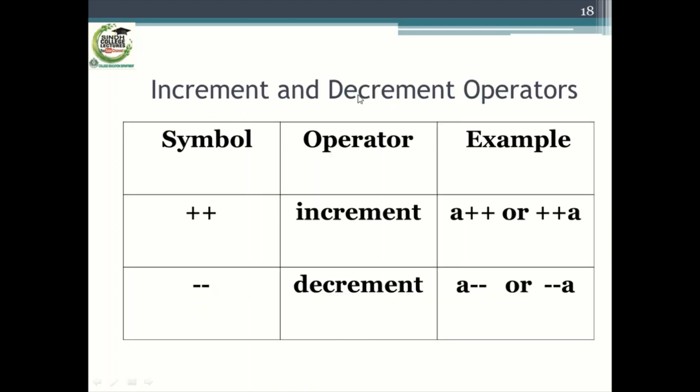Increment and decrement operators. These are increment and decrement operators. The increment operator increases the value of the operand by 1, and the decrement operator, this is the decrement operator, causes the value of the variable to decrease by 1.